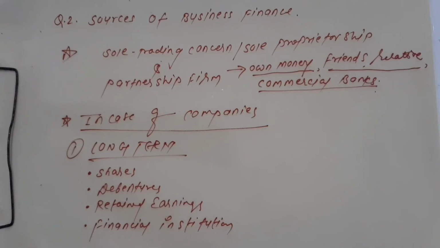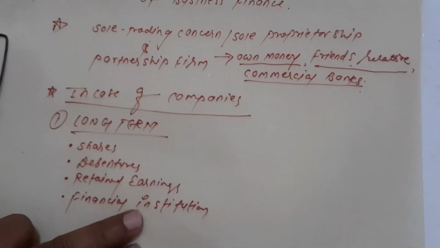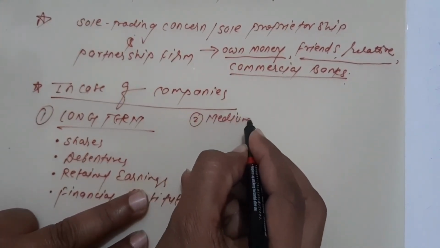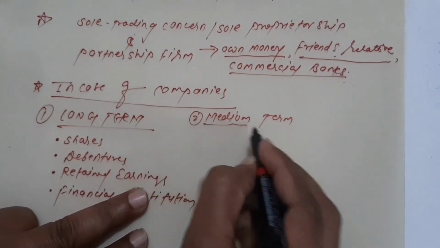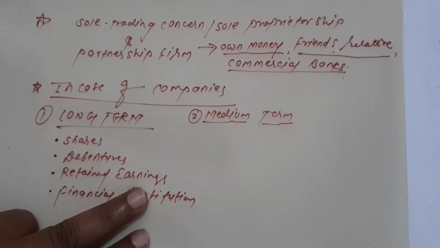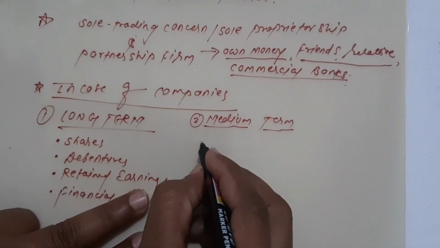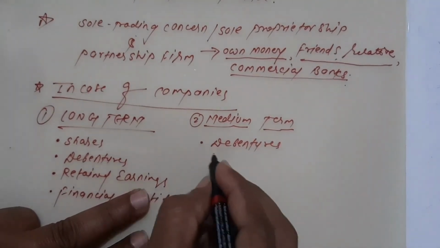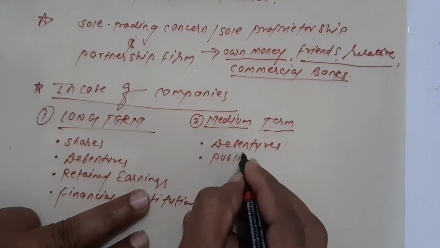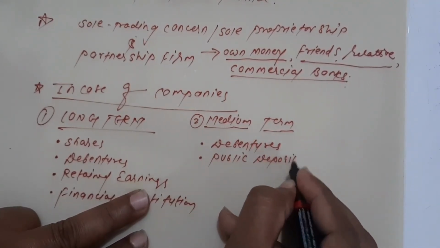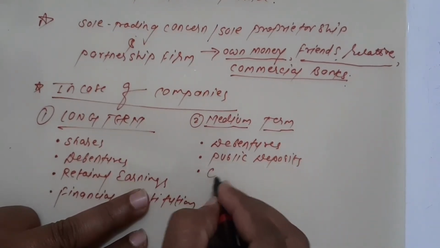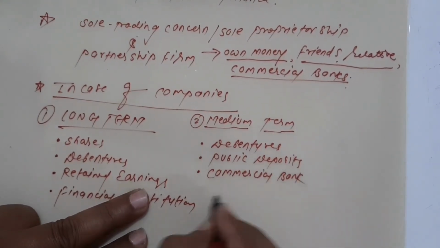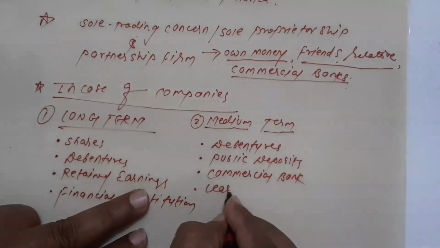Now, if they require funds for a medium term, a little shorter than the long-term period, they also issue debentures with a shorter duration, take public deposits, and approach the commercial banks for lesser duration, and also use lease financing.